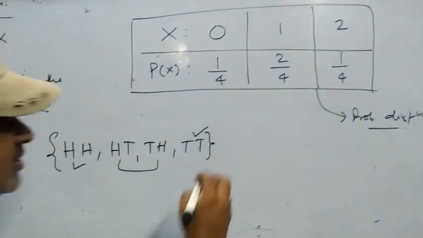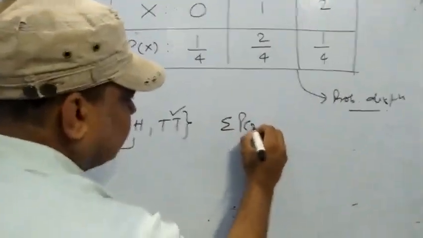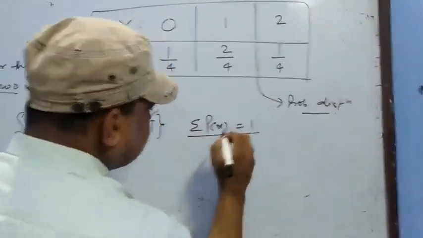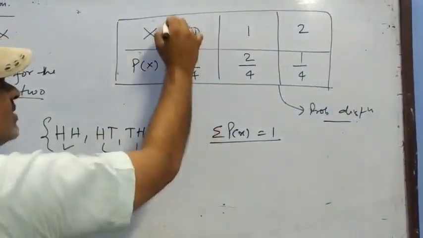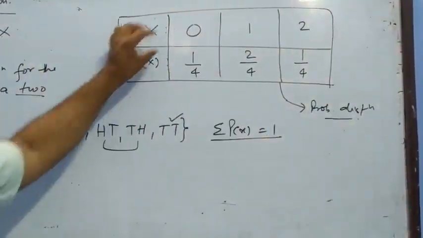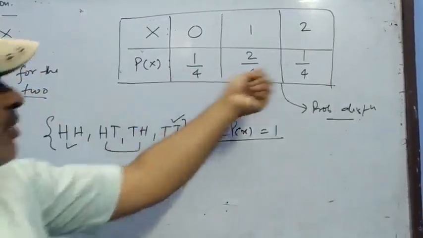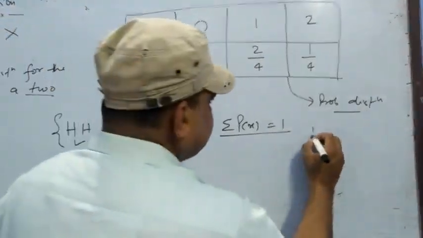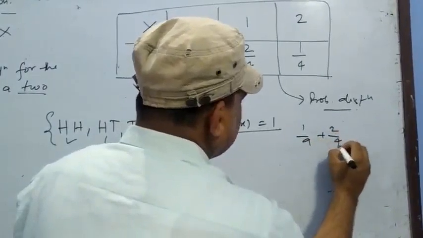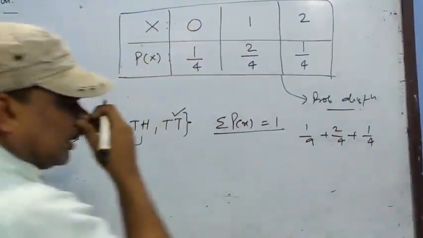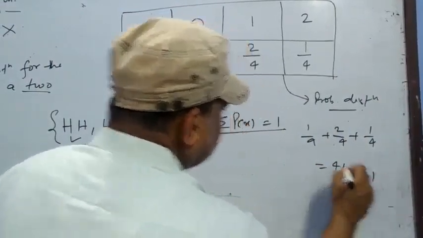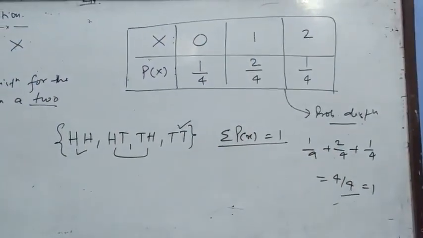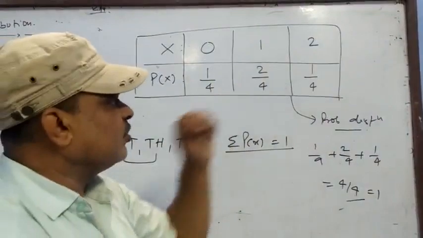So 100%, the sum of the probabilities should be 1. If your answer is correct, if your table is correct, then the sum of the probabilities is 100%, that is 1. You see, 1 upon 4 plus 2 upon 4 plus 1 upon 4. So 1 plus 2 plus 1, 4 upon 4, the answer is 1. So if your answer is correct, then the sum of the probabilities should be 1.